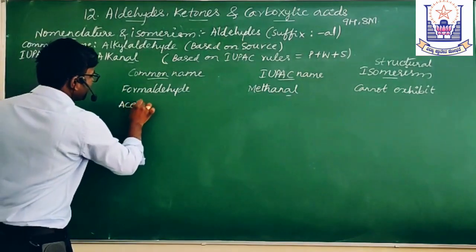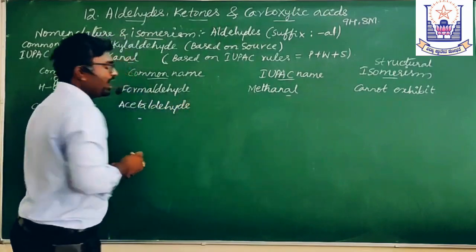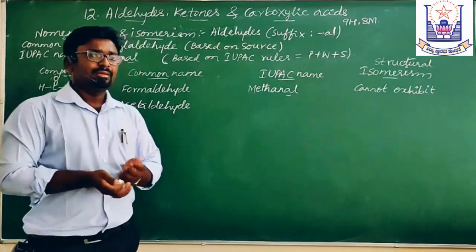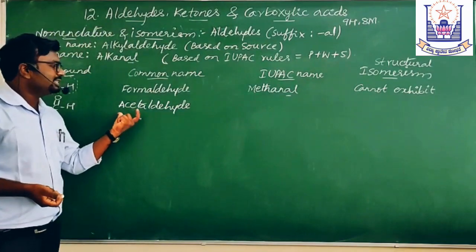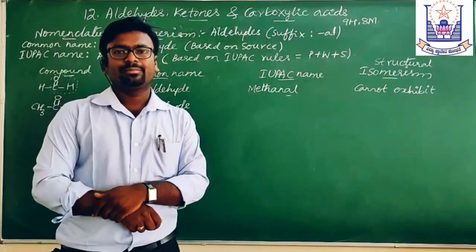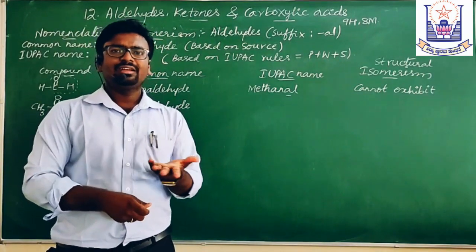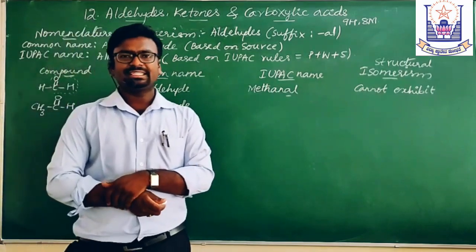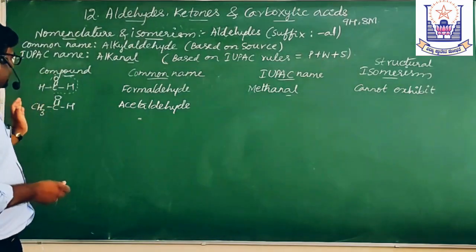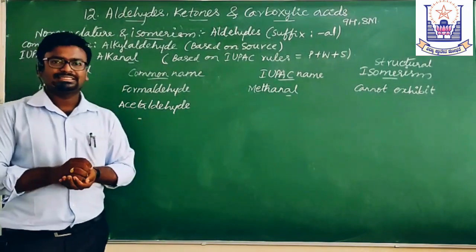Acetaldehyde. How is it named? It is derived from the Latin word acetum. Acetum means vinegar, a dilute acetic acid. So this compound is a derivative of vinegar, therefore it is called acetaldehyde.